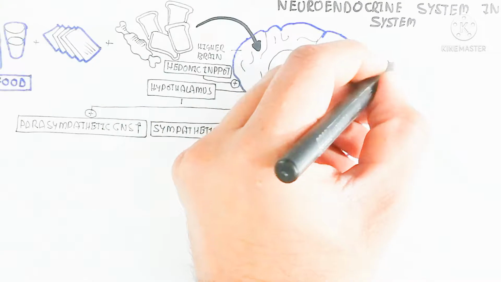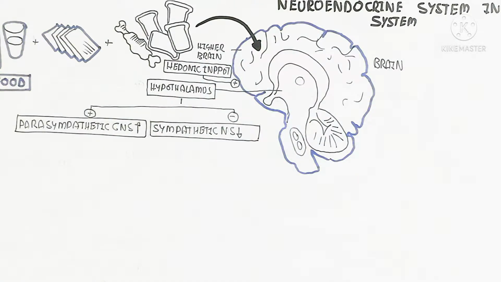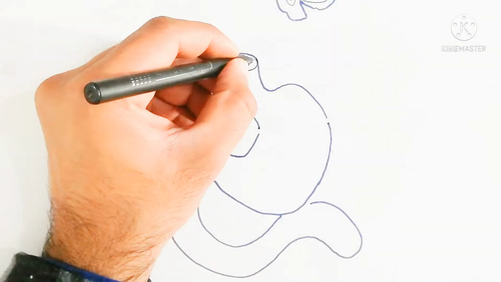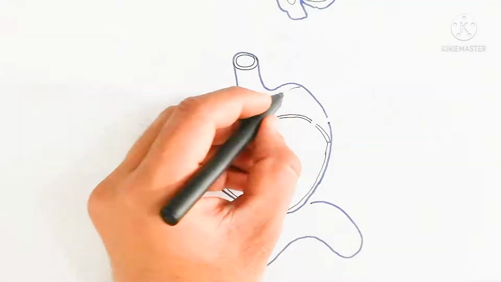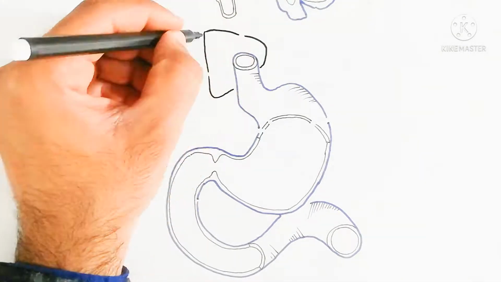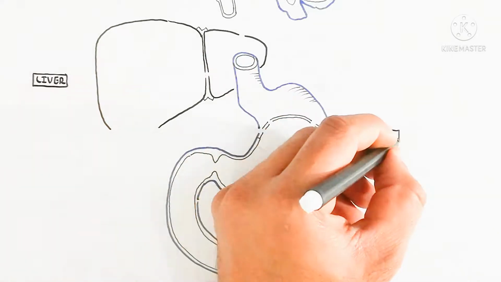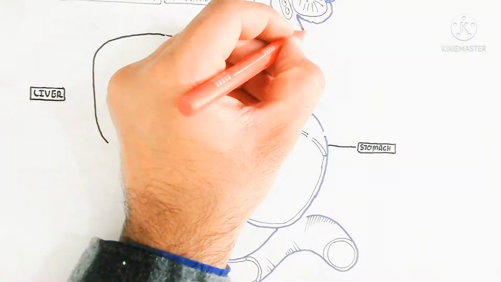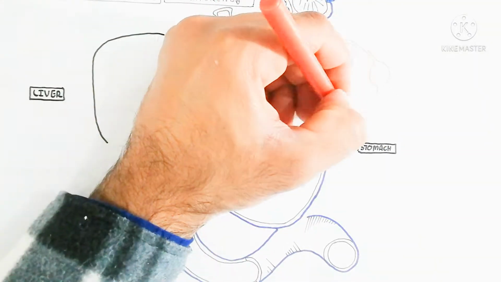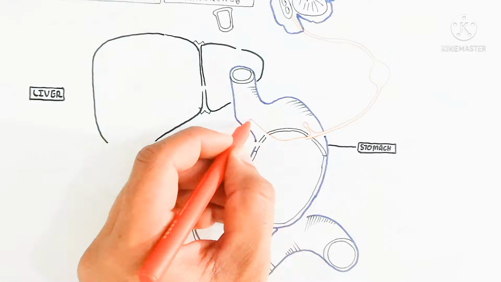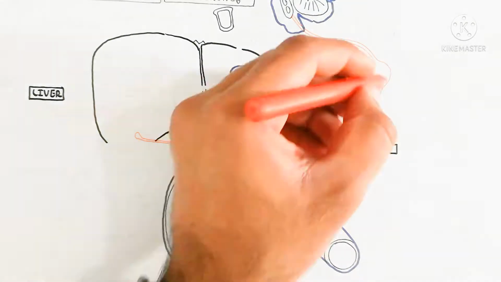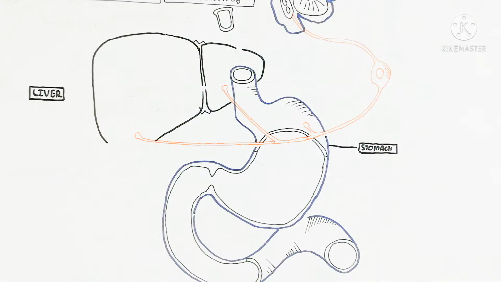In this way, when the hypothalamus senses the food and food intake, the vagal nerve, cranial nerve 10, is important, and we will discuss it. Here is the stomach I am drawing, and here is the food, and this is the liver. The stomach wall contains enteroendocrine cells. Here is the vagal nerve which targets the digestive system. This vagal nerve is very important, as it controls the appetite.